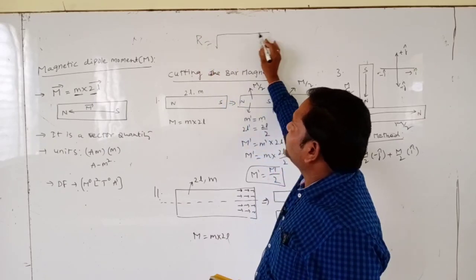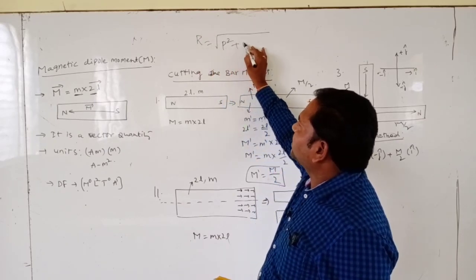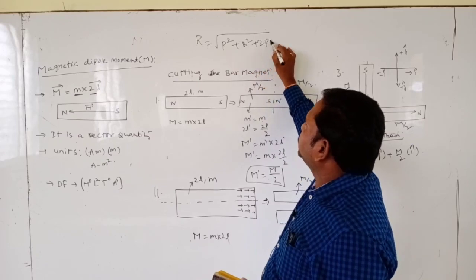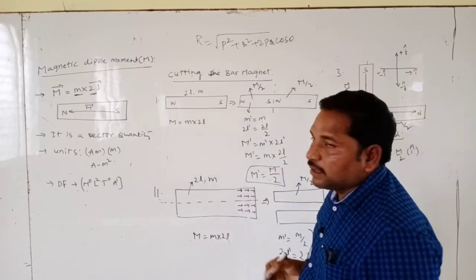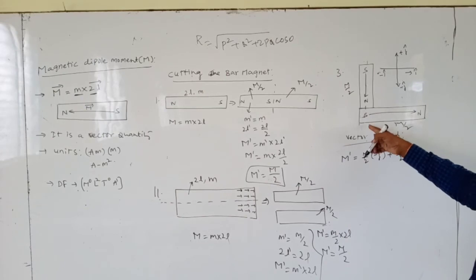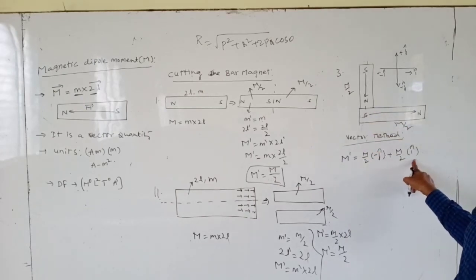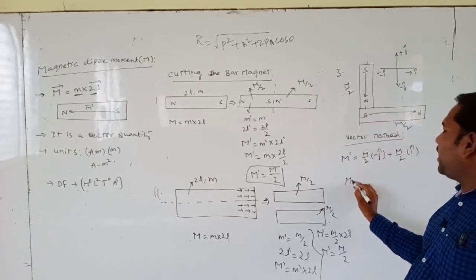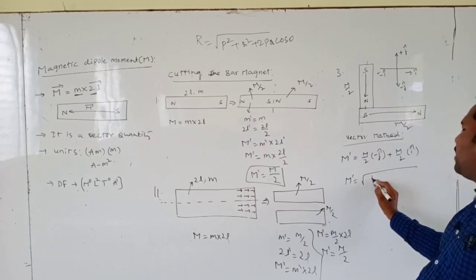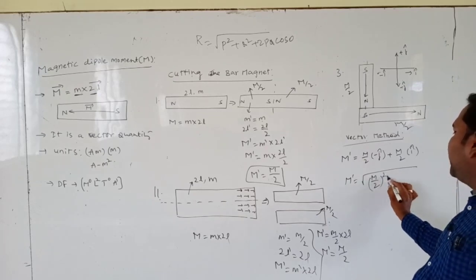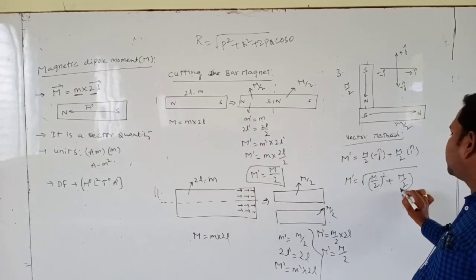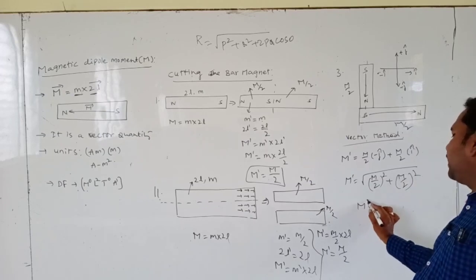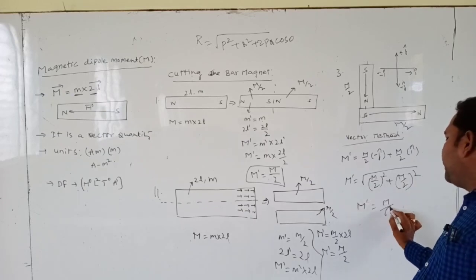Resultant R is equal to root over p square plus q square plus 2pq cos theta. So here theta is how much? Both of them are at 90 degrees. Now the resultant magnetic moment, the magnitude of each one, M by 2 whole square plus M by 2 whole square. So we'll get M dash is equal to M by root 2.